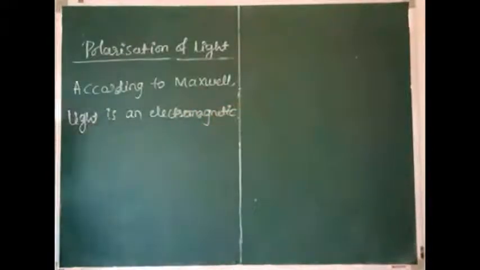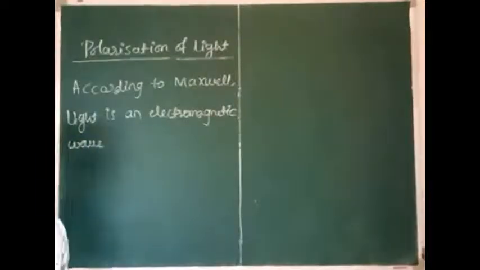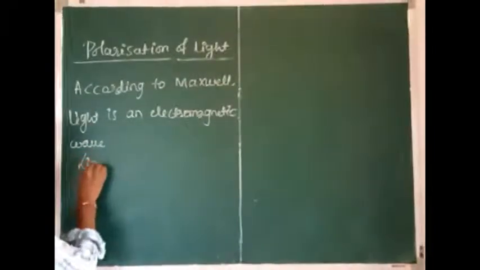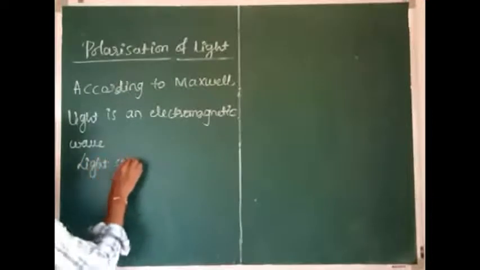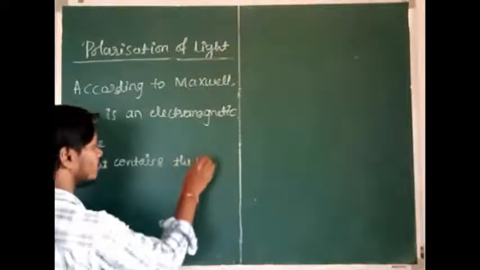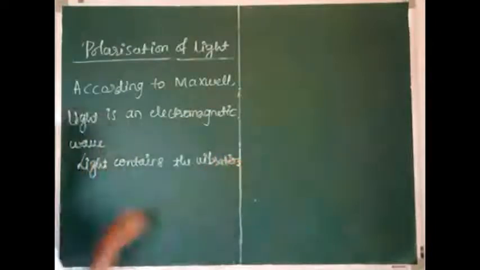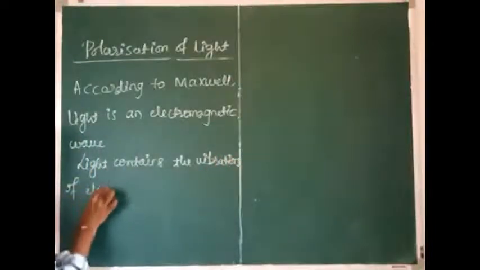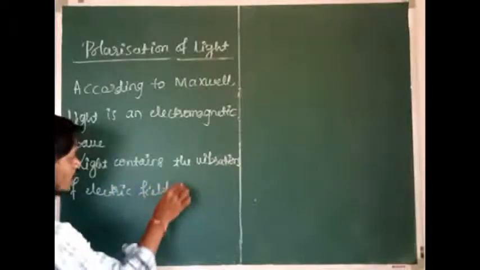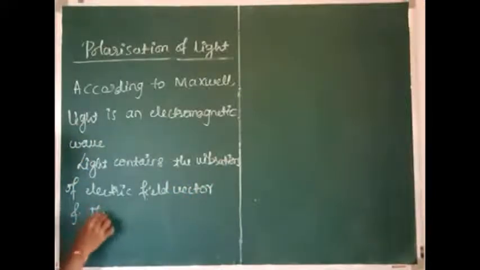So why is it called an electromagnetic wave? Because light contains the vibrations of electric field vector and magnetic field vector. Light contains the vibrations of electric field vector and the vibrations of magnetic field vector.